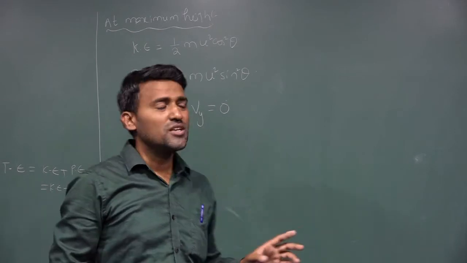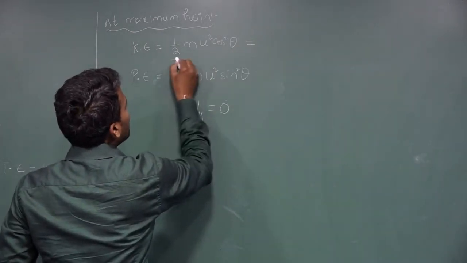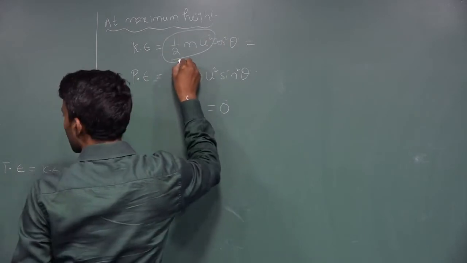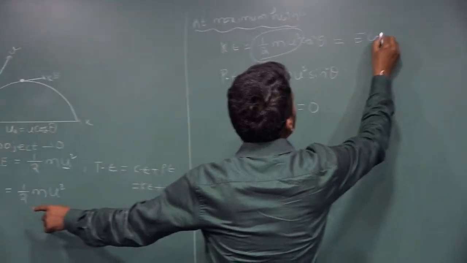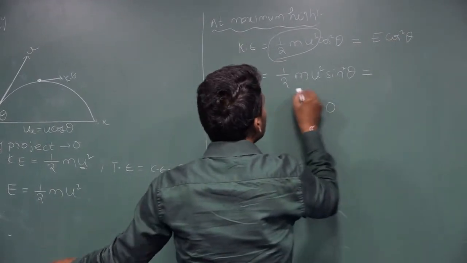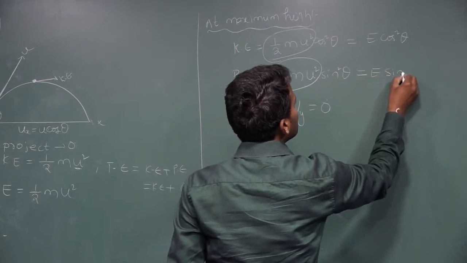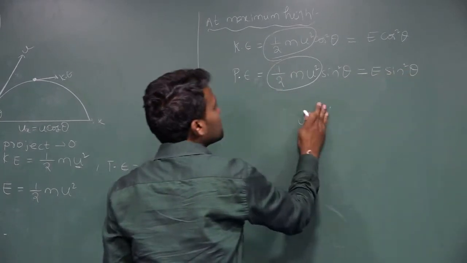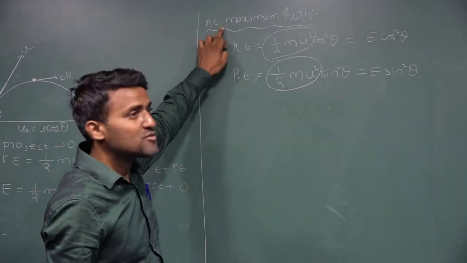So potential energy is this one. Half m u square is the total energy E, so kinetic energy is E cos square theta and potential energy is E sin square theta. So these are the kinetic energy and potential energy at the maximum height.